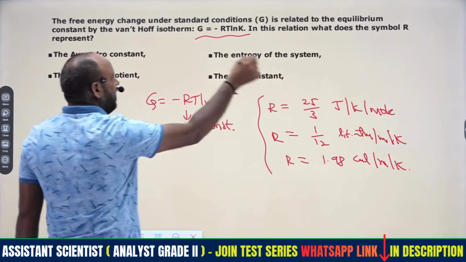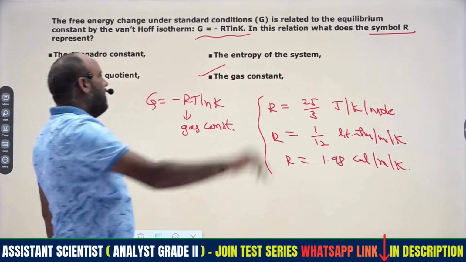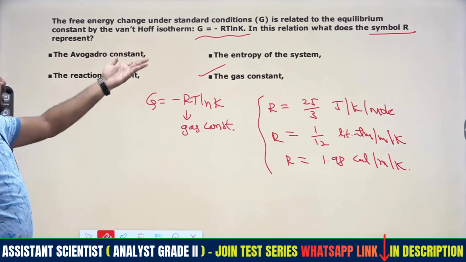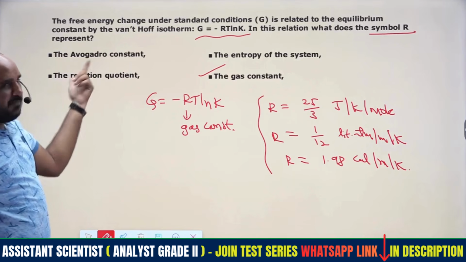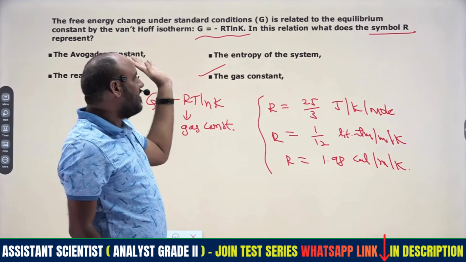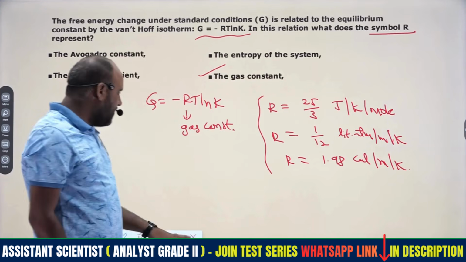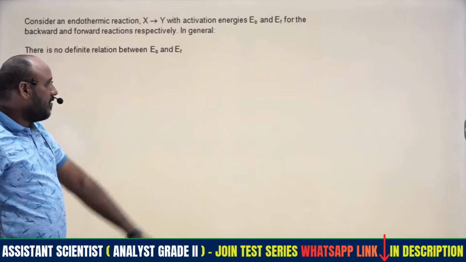Hence the question is: the symbol R stands for what? Gas constant, right? Avogadro number is Na, that is 6.023 into 10 to the power of 23. Reaction coefficient is obtained in reactions when reactants are converted to products. Entropy is the disorderliness of the system. So therefore R stands for gas constant. A very easy question, right?